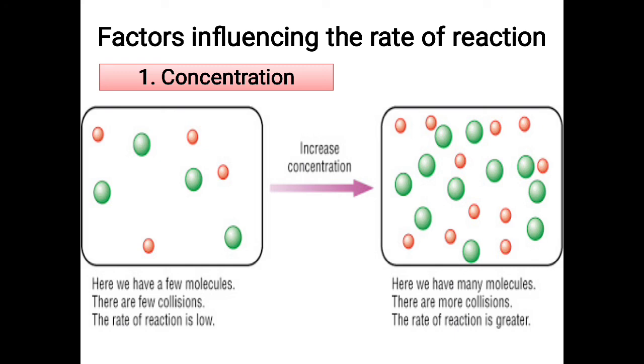If you think properly, this makes sense in our daily life also. Imagine we are in a place where there is a large crowd. There is more chance that we are going to bump into someone in a crowded place than in a place which is not so crowded. The same thing happens with our molecules also. When the molecules don't have many particles around them, the collisions will be very few. But when there is a large number of molecules, as they are moving from one place to another, they are more likely to collide with each other and give rise to the formation of the product. So in that case, the rate of the reaction will increase.